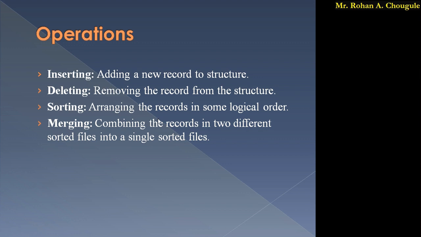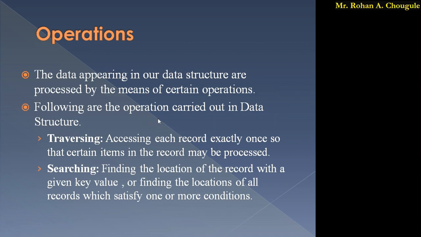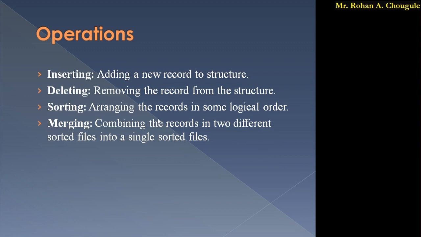And the next one is merging. Merging is combining the records in two different sorted files into a single sorted file. We have two different files or data structures, and we combine them into a single file. So these are the operations available in data structure: traversing, searching, inserting, deleting, sorting and merging.